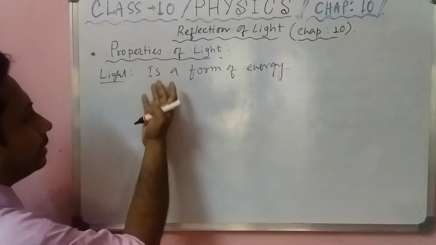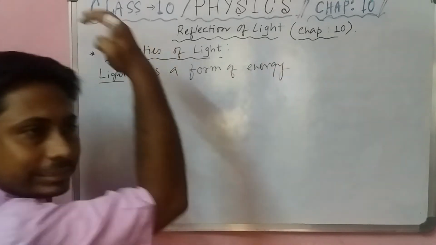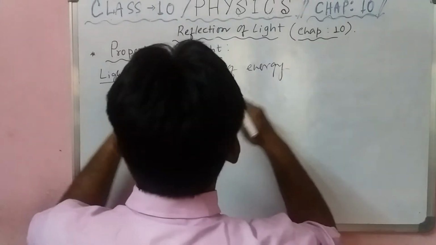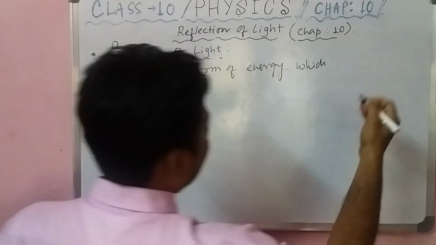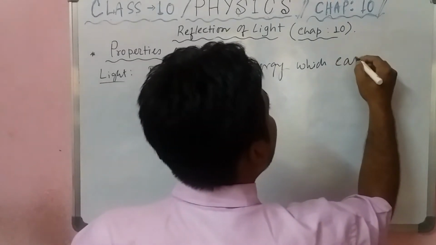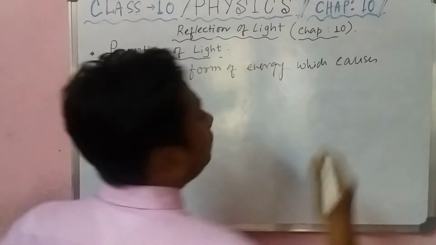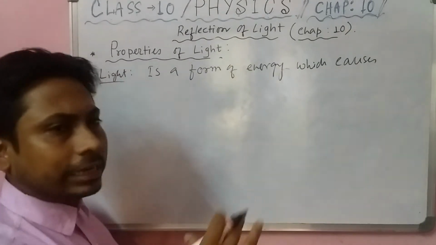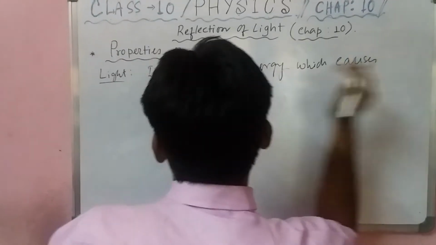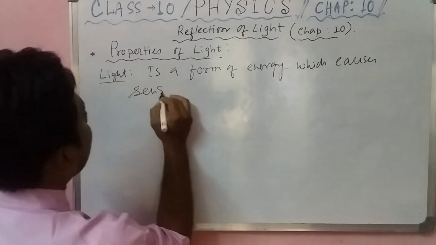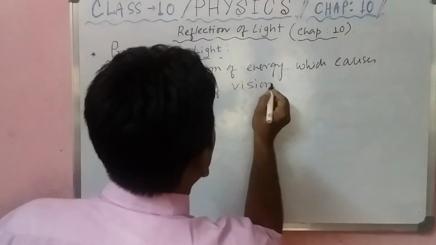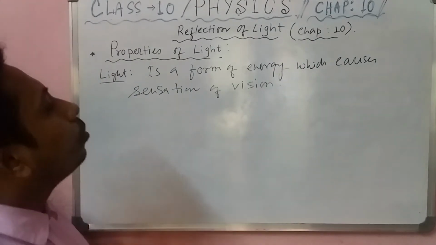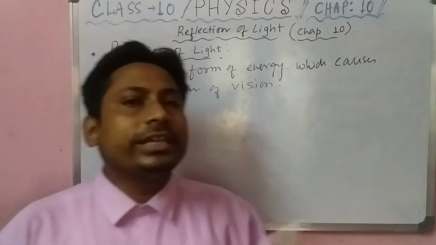So it is obvious that light is a form of energy, and that light is a form of energy which causes sensation of vision. So we are able to see any object with the help of light.